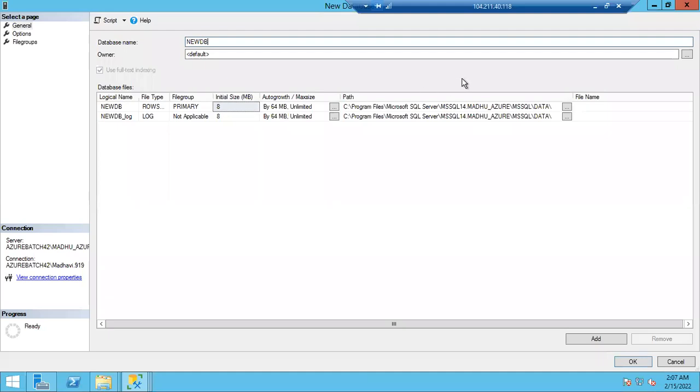How does it know it has to store in this location only? I did not give any values or any path. By default, you can see these paths. From where are you getting these paths, guys? From your model database.